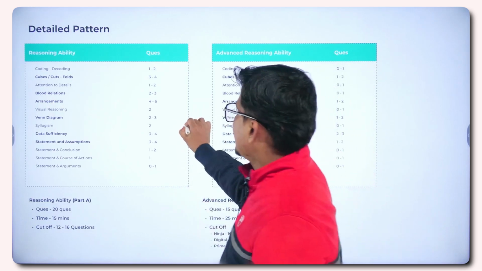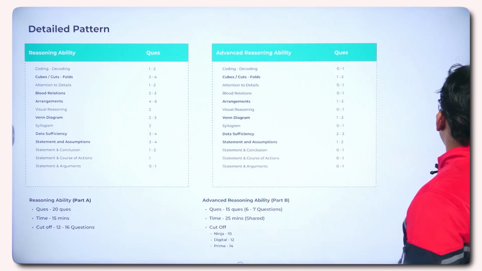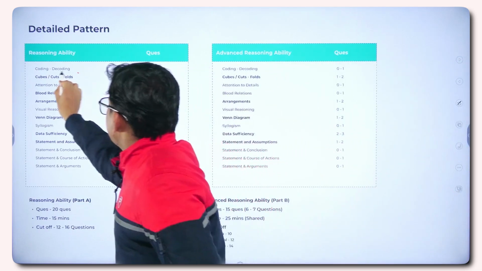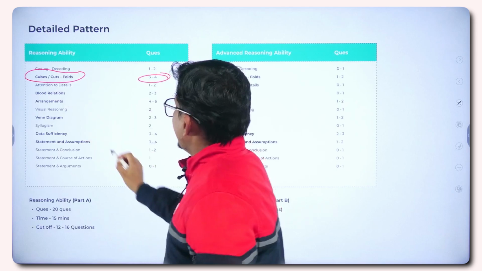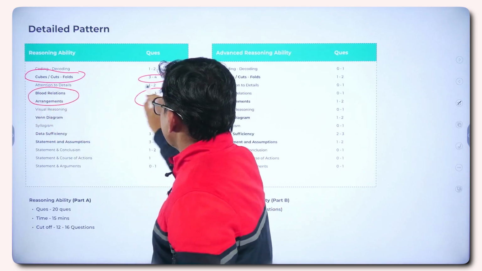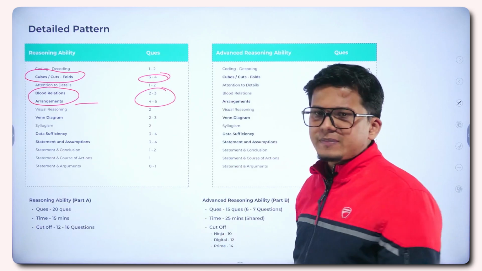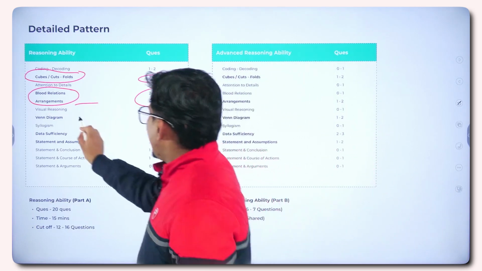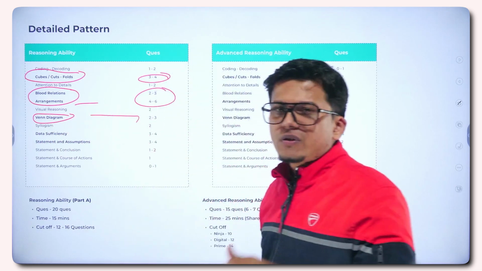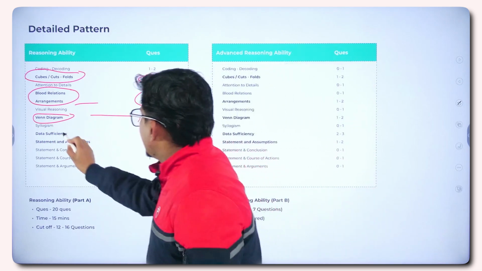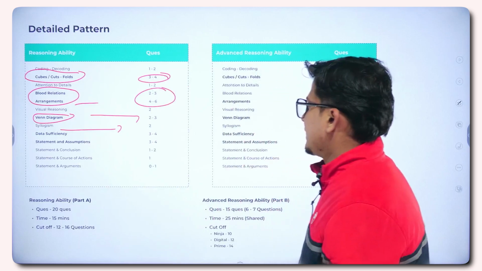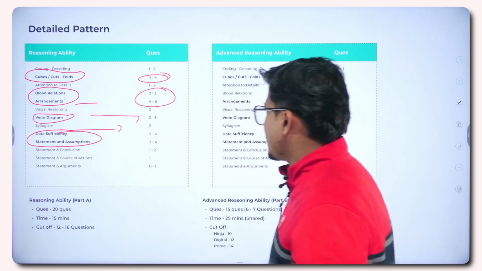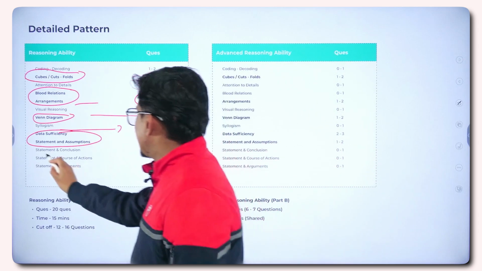There are certain topics whose weightage is the maximum, like the cubes and cut folding chapter. Then we have blood relation and arrangement based questions. In arrangement we can see different puzzle based questions, it could be a seating arrangement or circular seating arrangement. Then we have Venn diagram based questions in the form of syllogism, and syllogism itself is a different chapter here. Then we have data sufficiency and statement and assumption based questions, and statement and conclusion to be precise.